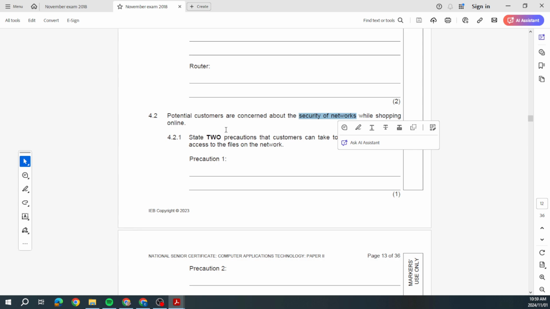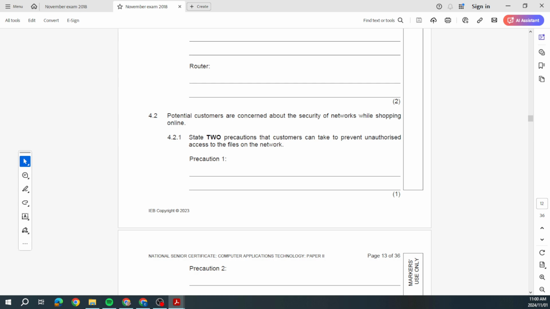So please, security of networks. How do we secure the networks, especially when shopping online? You want to make sure that the site is secure, that it's using the HTTPS protocol. You want to make sure that you have verified that site as well.